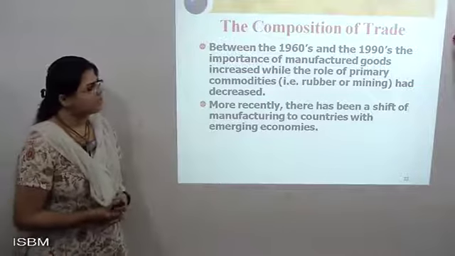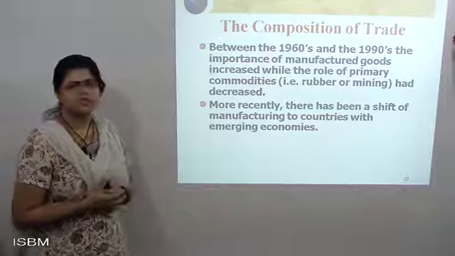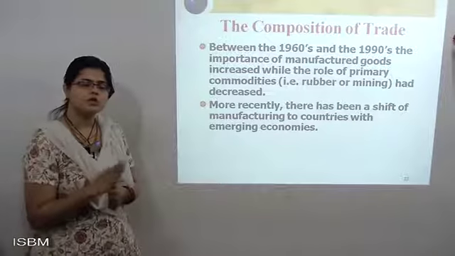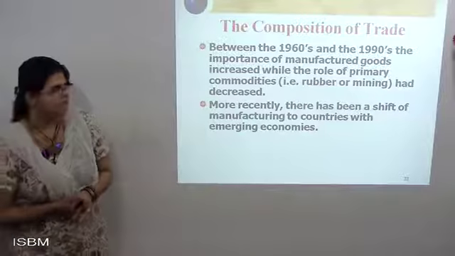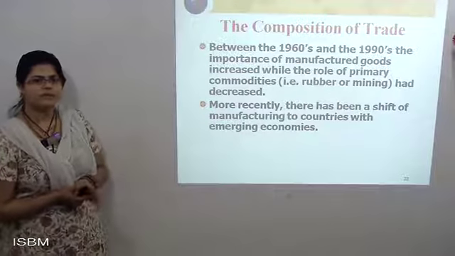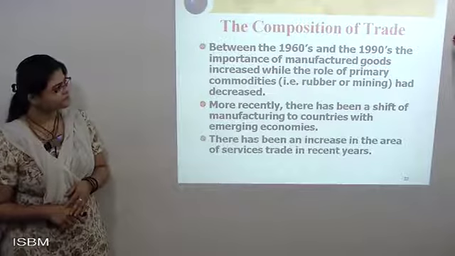The composition of trade, from the 1960s to the 1990s. This was also mentioned because at that time everything else was proper, but mining and fishing were a bit less. That is why it was declared. But with the help of the rest, trade kept growing more.